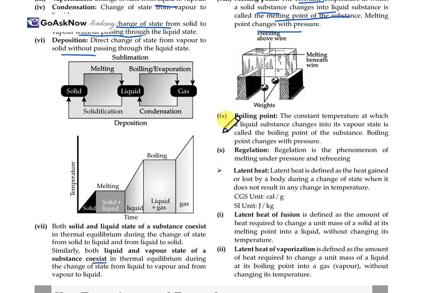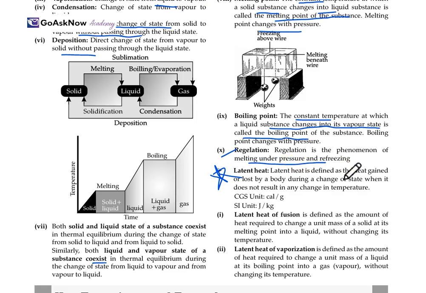The boiling point is the constant temperature at which a liquid changes into its vapor state, and it is called the boiling point of the substance. Boiling point changes with pressure. Regelation is the phenomenon of melting under pressure and refreezing. Now, latent heat is something important.